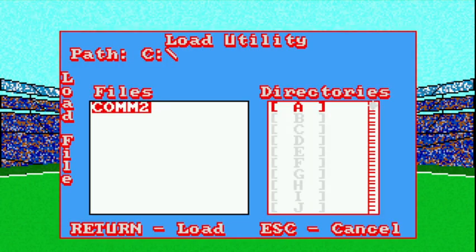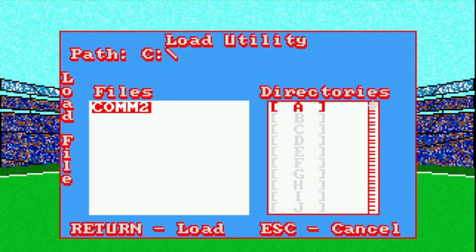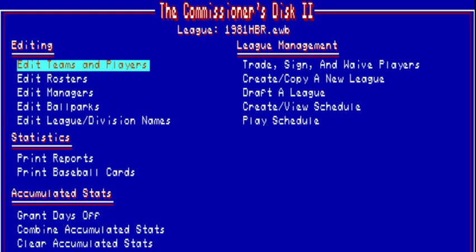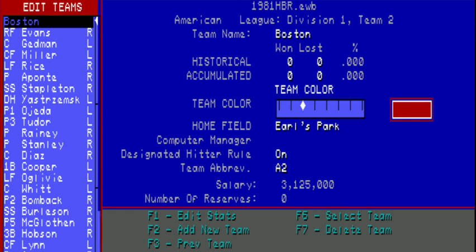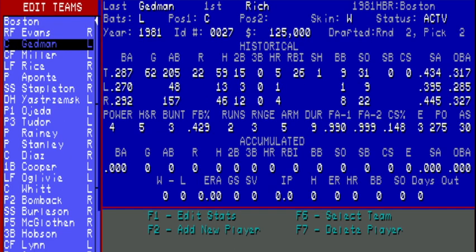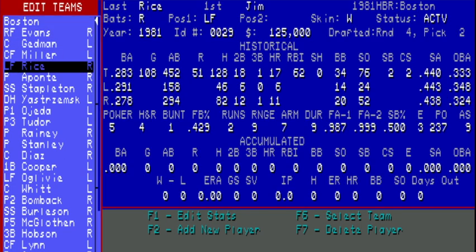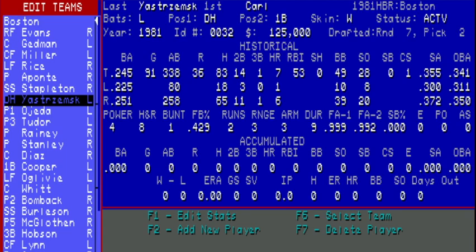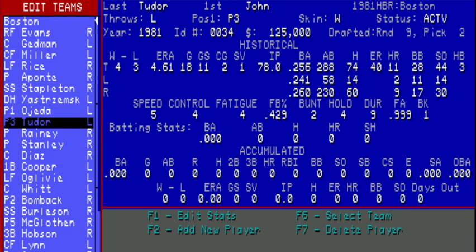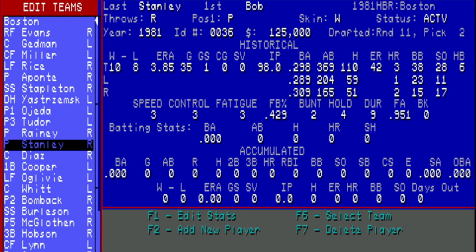Utility programs. I'll just show you around briefly in Commissioner's Disk 2. So if you want to edit teams and players, let's see here. So this is Boston, right? So you're familiar with, okay, we got Dwight Evans, we got Jim Rice, Carl Yastrzemski, Bob Stanley.